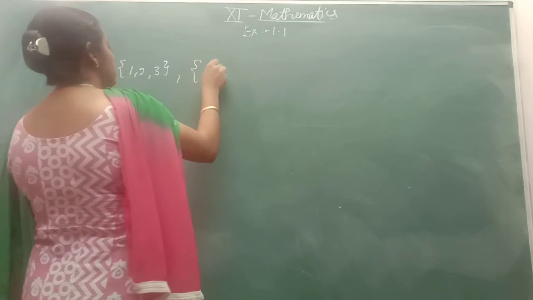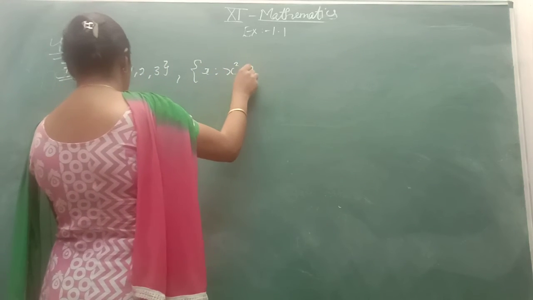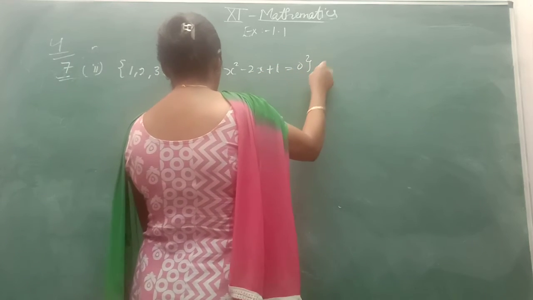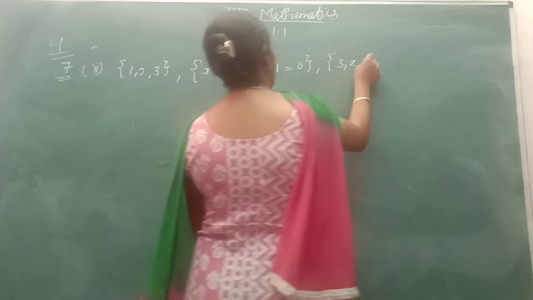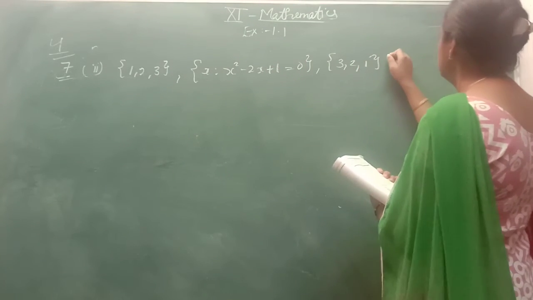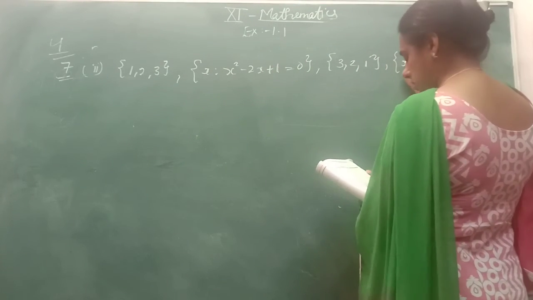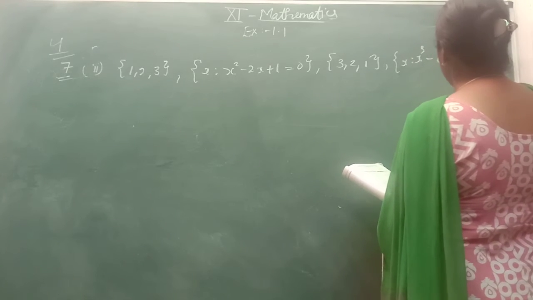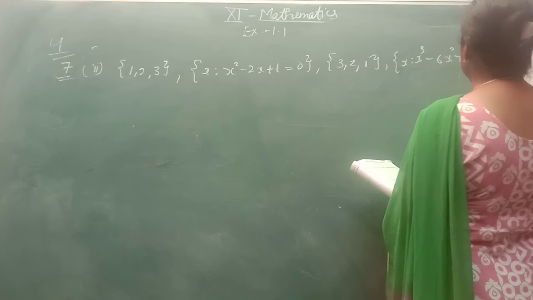Here the second is x, where x square minus 2x plus 1 equal to 0. Third is 3, 2, 1, and fourth is x cube minus 6x square plus 11x minus 6 equal to 0.